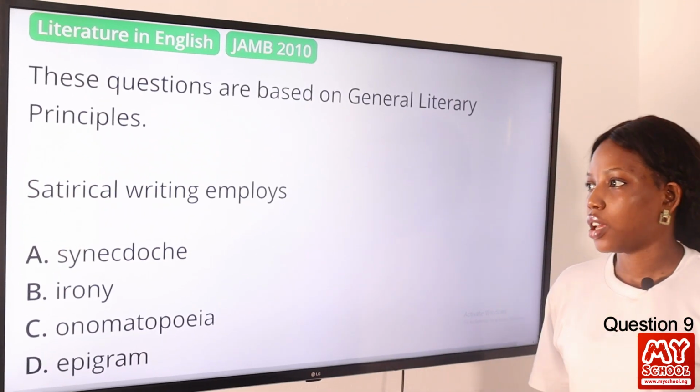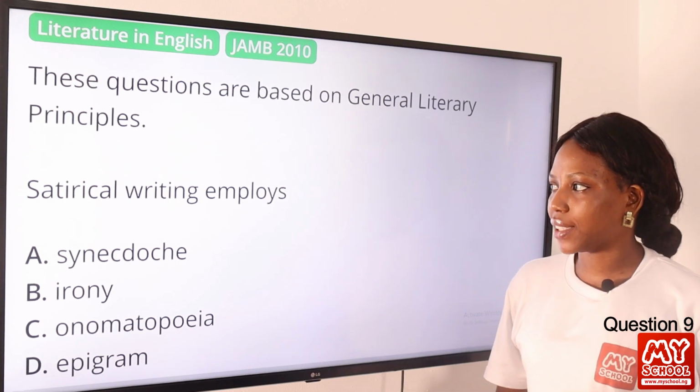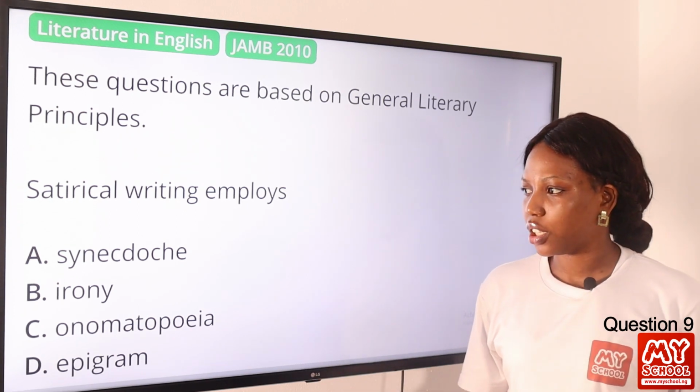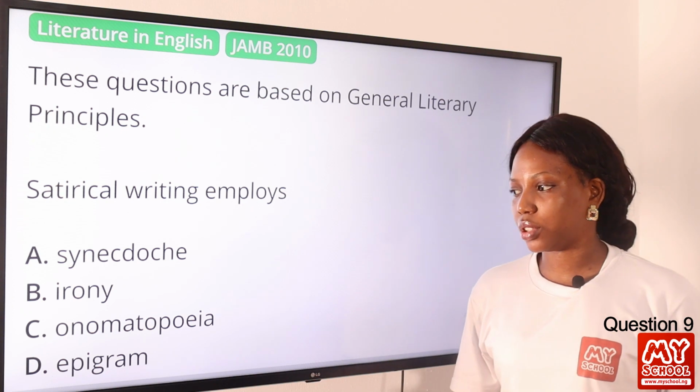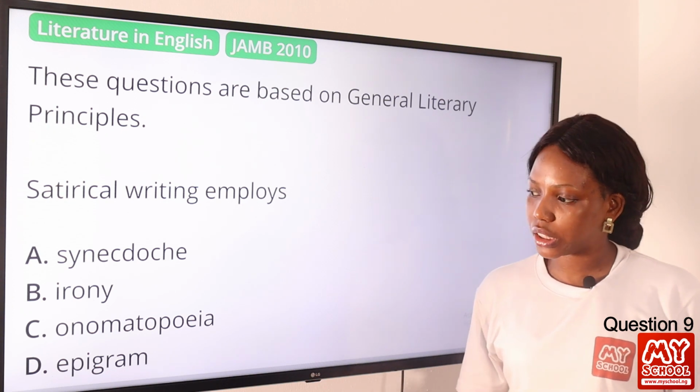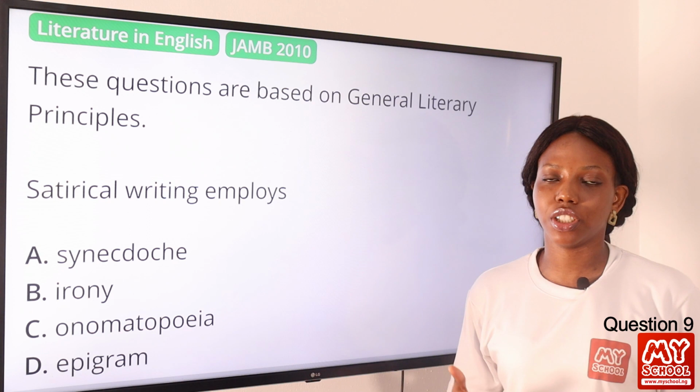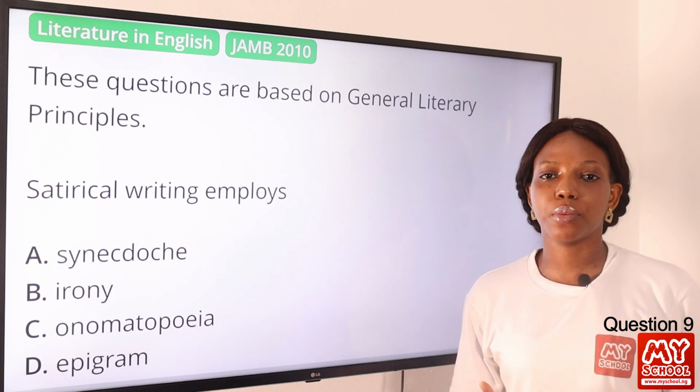Question 9. Satirical writing employs dash. Option A, synecdoche. B, irony. Option C, onomatopoeia. D, epigram. The answer to this question is irony. Satirical from the word satire.